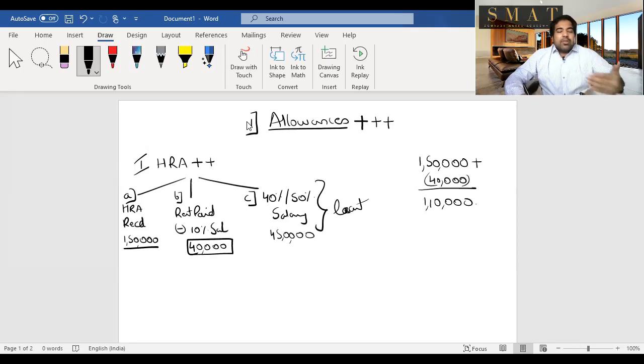Guys, the HRA allowance can be given to you even if you have your own house, but you will not get the deduction. If you have your own house or you stay with your parents and you're not paying rent, you will not get this deduction. Of course, allowances you can get. It's like your parents giving you a movie allowance. What if you don't like movies? Will they stop the allowance? No, it's their wish. They can give you allowance. So allowance, the moment it's given in the exam, you will add it, but the deduction you will minus only if you've taken some place on rent.